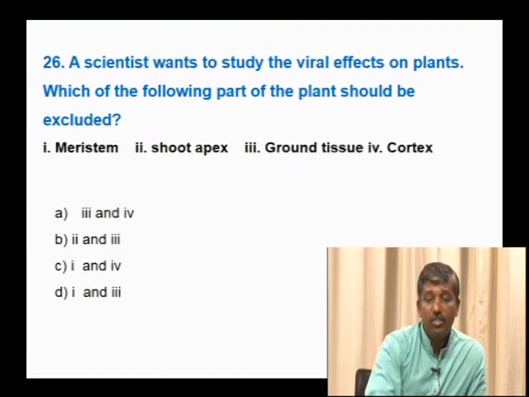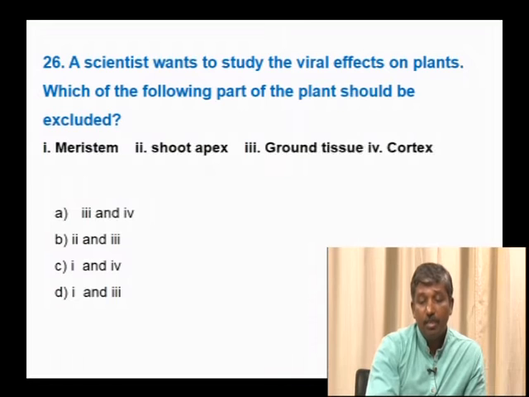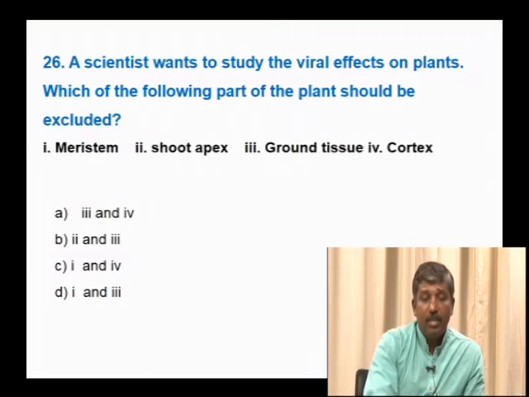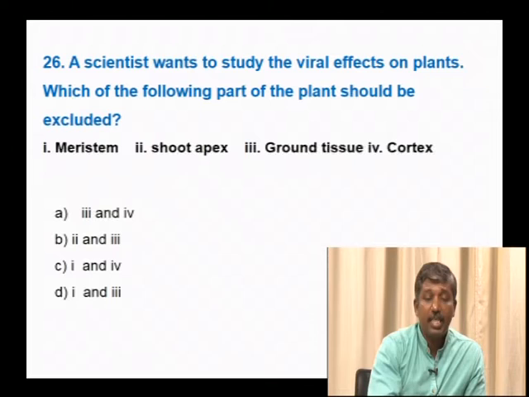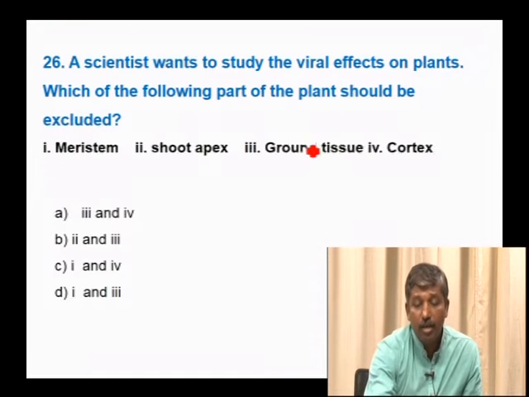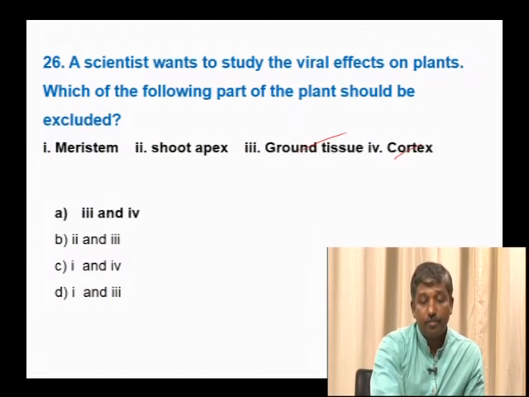Next, a scientist wants to study the viral effects on plants. Which of the following parts of the plant should be excluded? Meristem, shoot apex, ground tissue, cortex. So, meristem and shoot apex consist of meristematic cells which are in a state of active division. Hence, the virus cannot multiply in meristem and shoot apex. So, to study this viral effect on a plant, the parts to exclude are ground tissue and cortex. Hence, the option is 3 and 4.